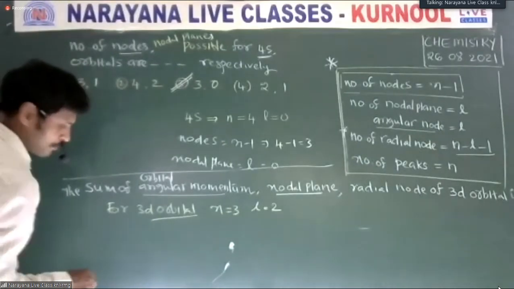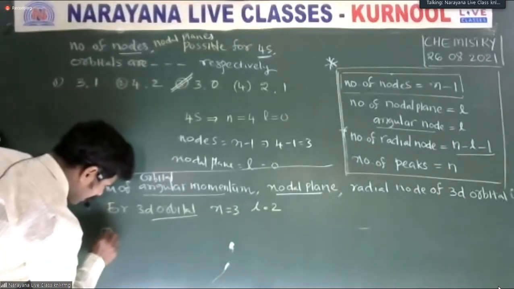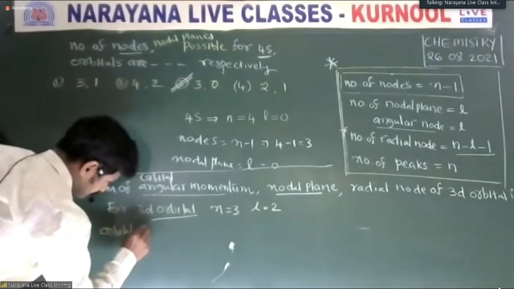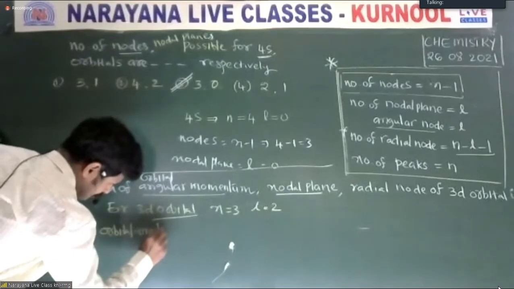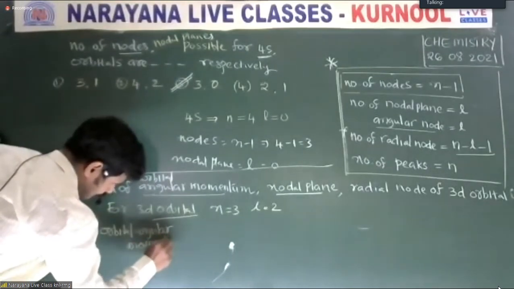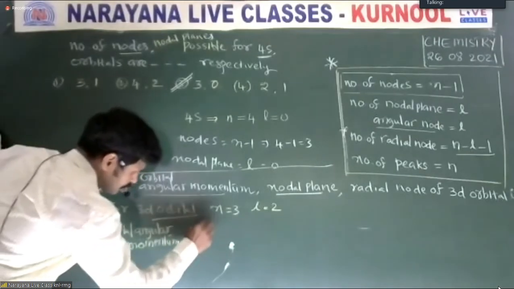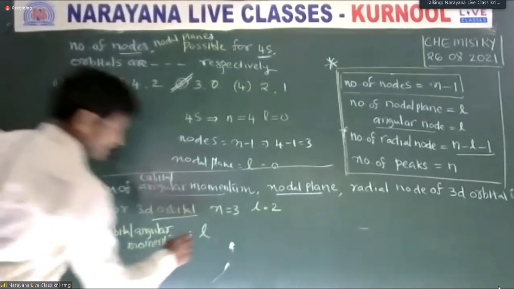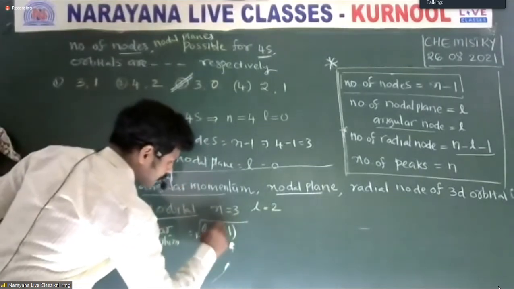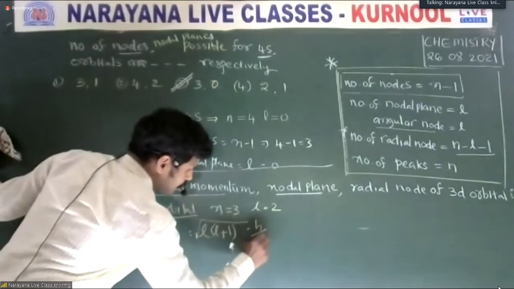The formula is the square root of L into L plus 1, into h by 2 pi.